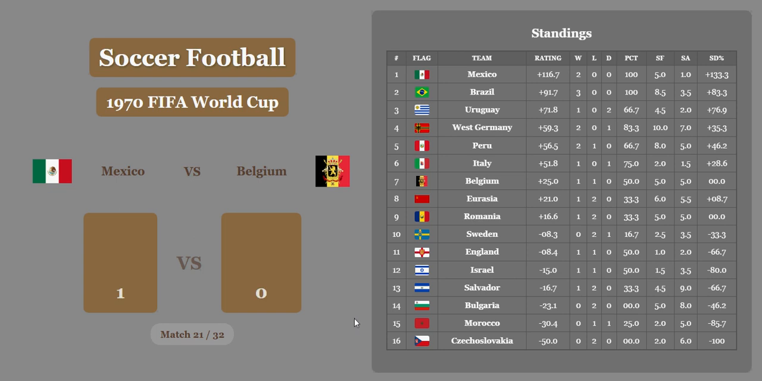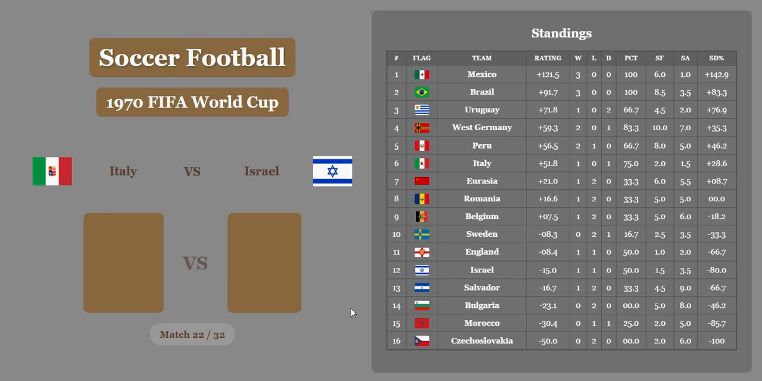Mexico versus Belgium. Mexico gets a big win. No significant economic difference. Mexico has a lot more population, but Belgium has a lot more wealth. So Mexico retains first place with a huge rating of 121.5. Belgium down in 9th with a rating of 7.5.